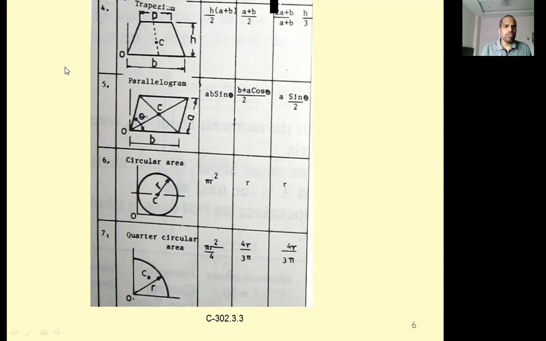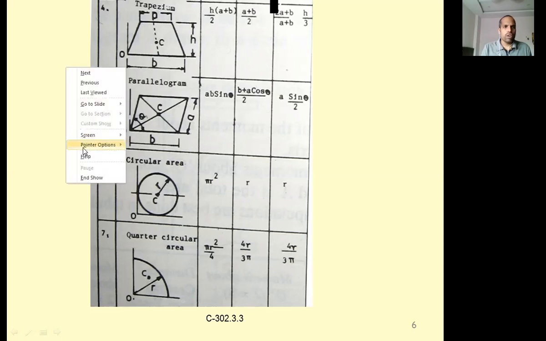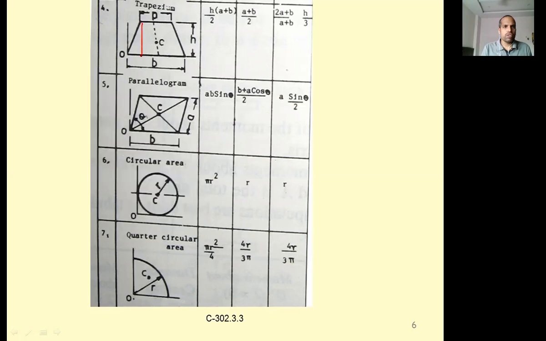So for a trapezoidal base, to calculate the centroid, first you have to divide it into one rectangle and two triangles, and then use the first moment of area theorem. Use the first moment of area and calculate the area. So how to calculate area?